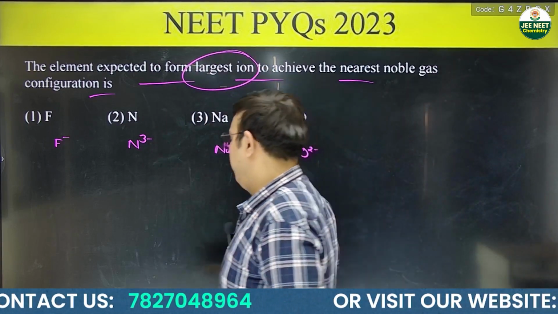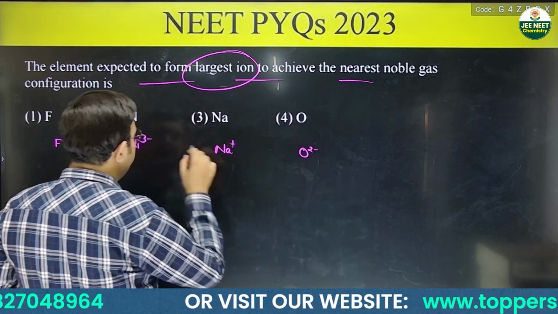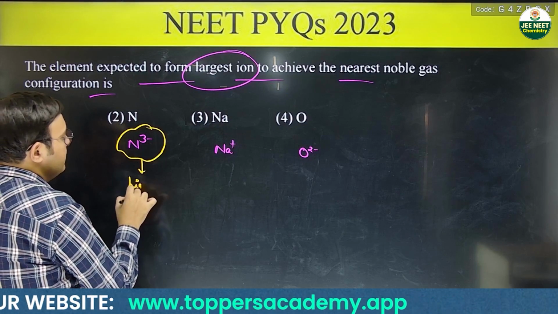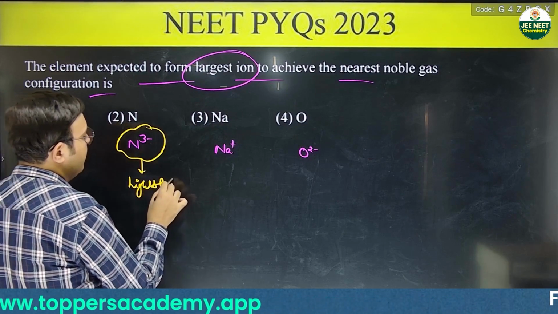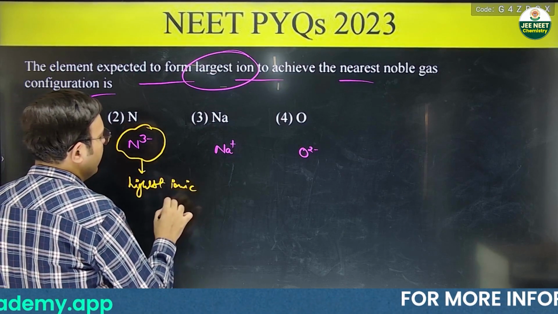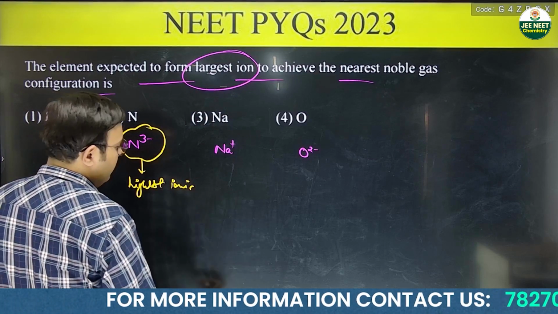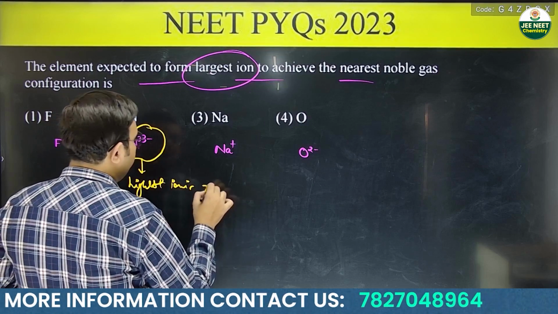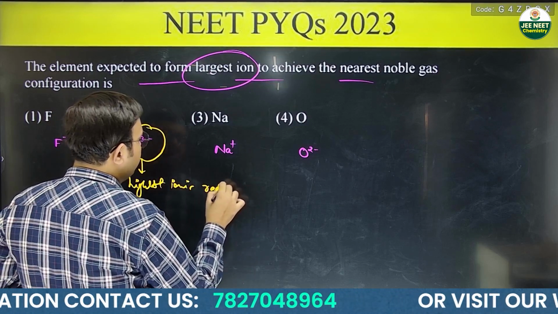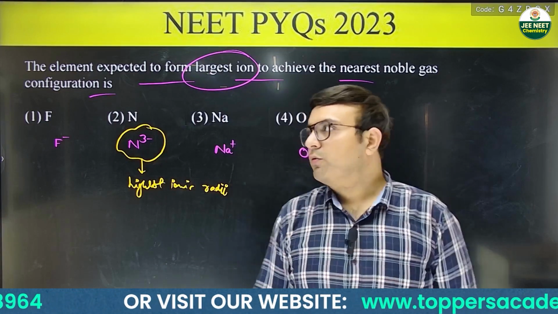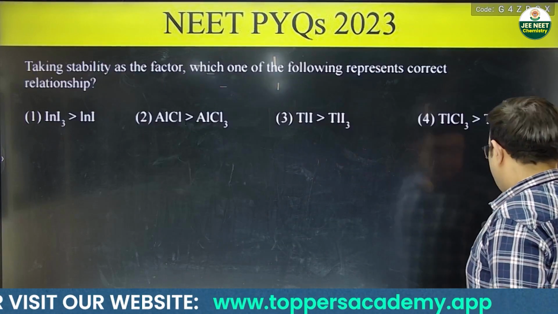So here the minimum atomic number is of nitrogen. So nitrogen will have the highest ionic radii. Okay, amongst these the ionic radii of nitrogen is maximum, N3 minus. So this is how you can do this question. Okay, going to next question.